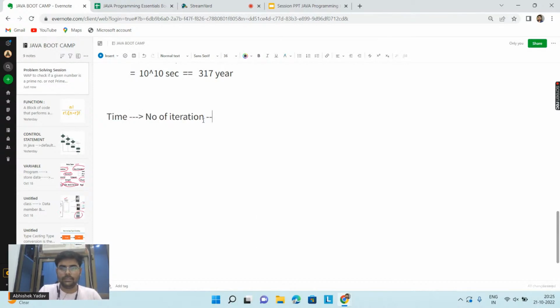The number of iterations is dependent on the for loop, and inside the for loop, your intuition is that you are calculating the count of all factors of n. So we reach this point, and because of this point, your time complexity is increasing. So now you have to think how to optimize this point.